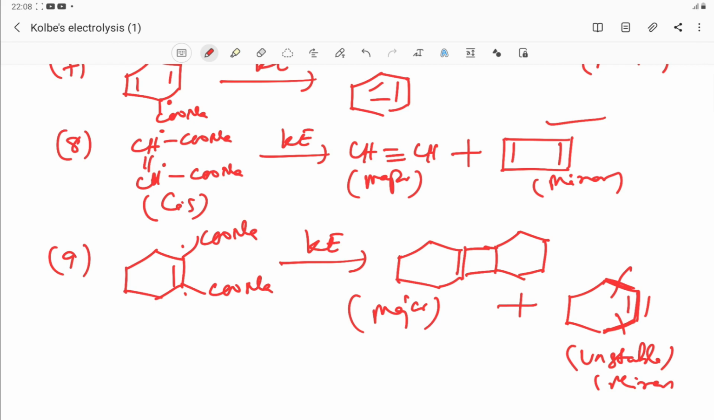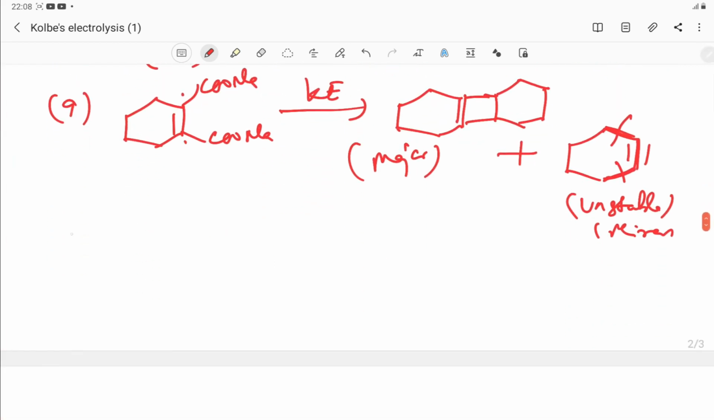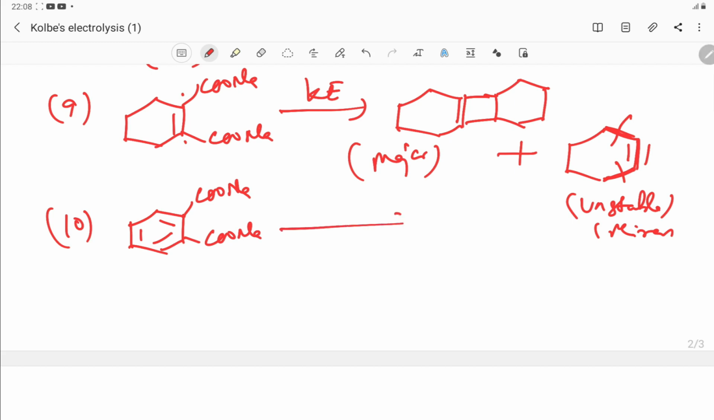similarly, what are the other examples? If you take, let us take this compound, the sodium salt of a dicarboxylic acid, when it undergoes Kolbe's electrolysis, one product is like this, we already discussed this. This is called the benzene product.